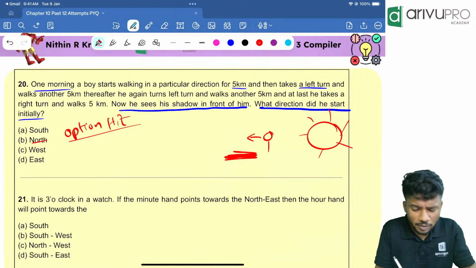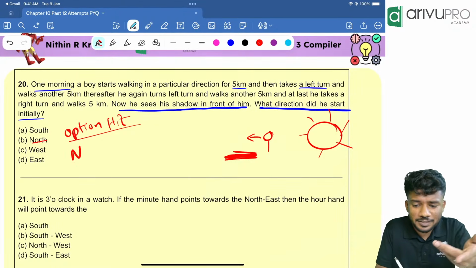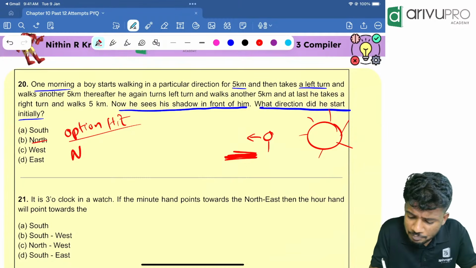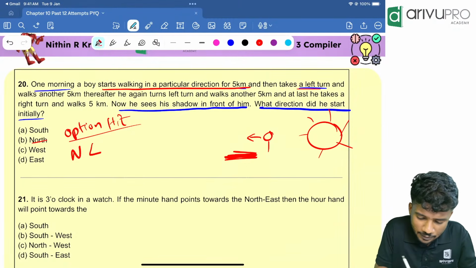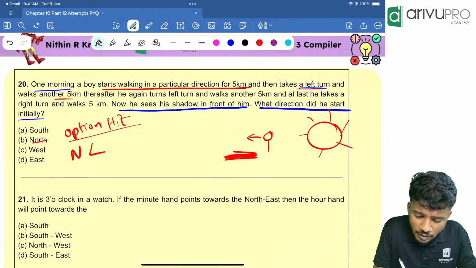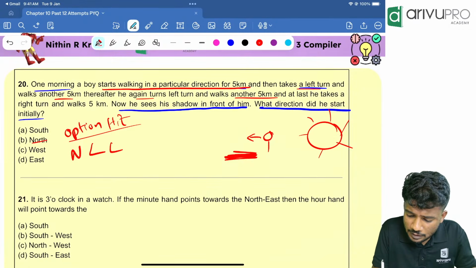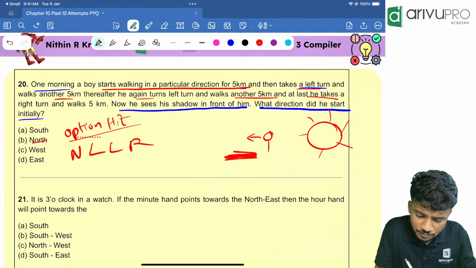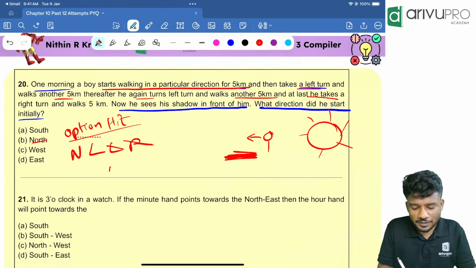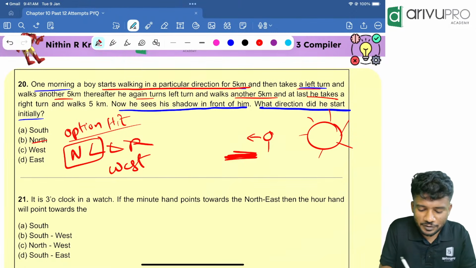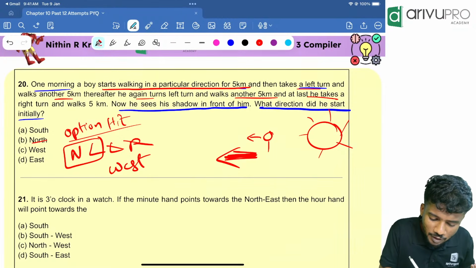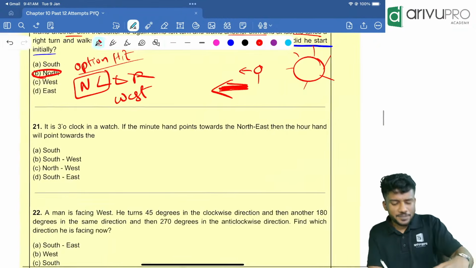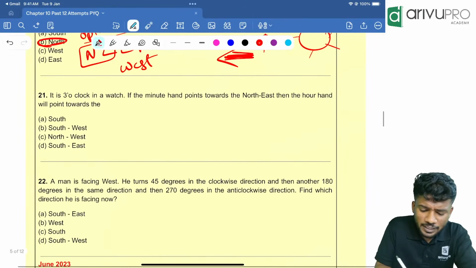Try with option B, north. One person told, that's why I am starting with north. A person is walking towards north, then takes a left turn. Left of north is what? West. Left of north is west. So that satisfies our condition. So the answer is north. Option B. Next one. It is 3 o'clock in a watch.